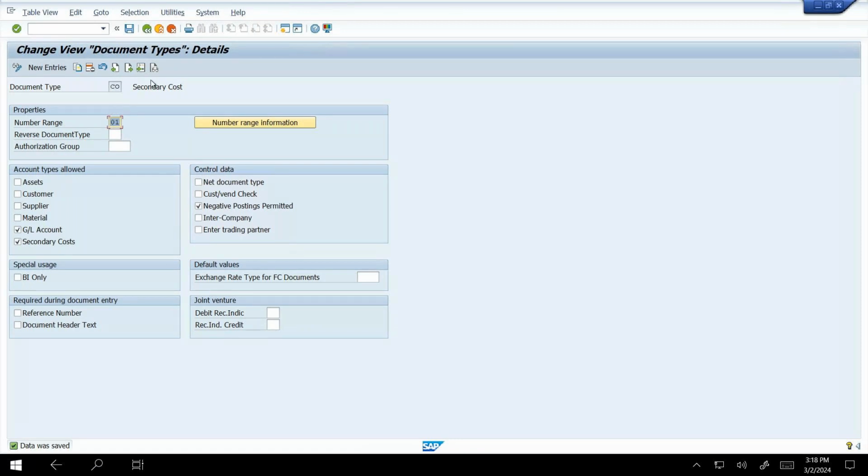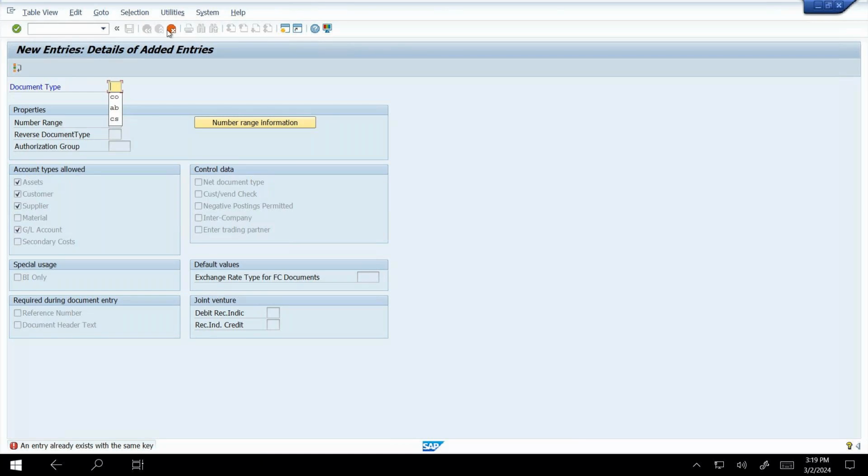If CC and CO are not here, you have to click that new entry and create a document type like CC or CO and give a number range like 02 or something like that. It is applicable for asset and customer and all those things, and just Control S and save. That's enough for how to create all those things. Unfortunately CO and CC are already there, so that's enough.